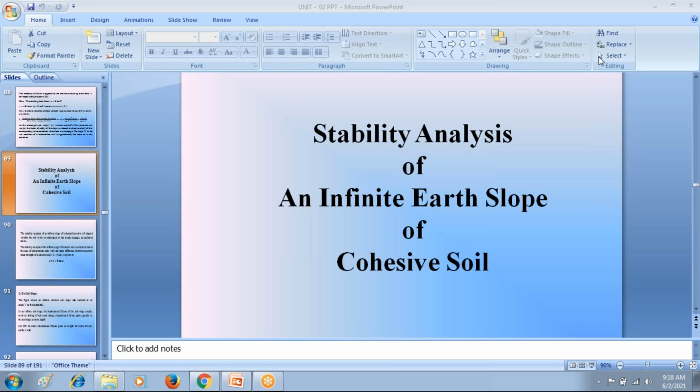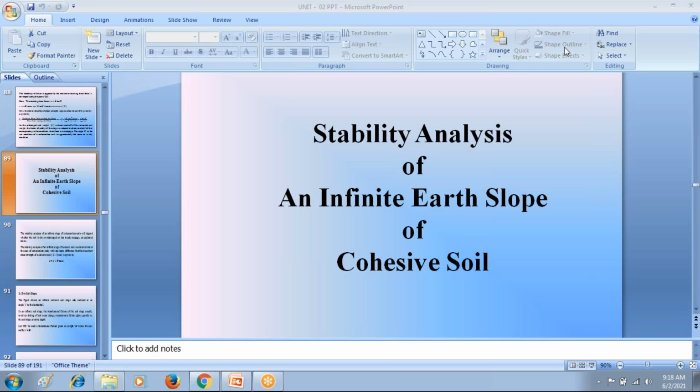So please understand the difference between the cohesionless soil and cohesive soil. In cohesionless soil, the cohesion C equal to 0, whereas in cohesive soils, the soil particles attract each other, so the cohesion will exist in cohesive soil.